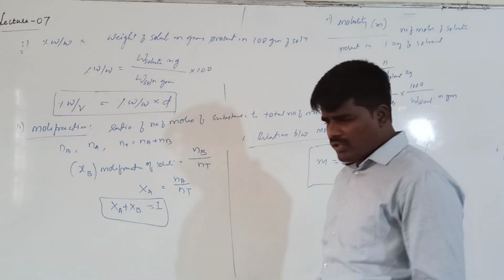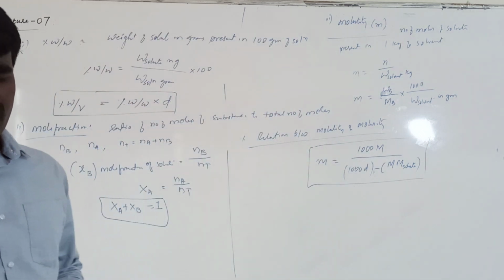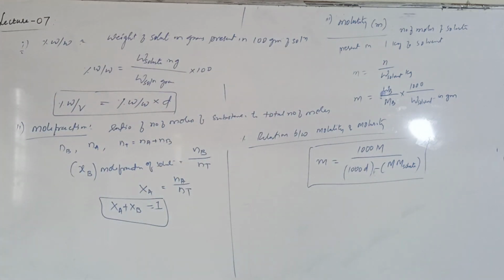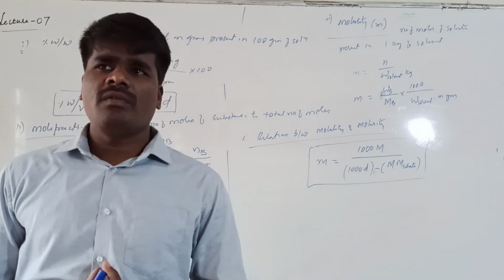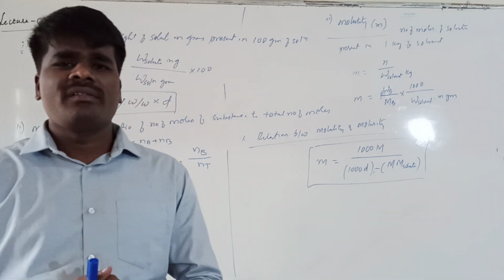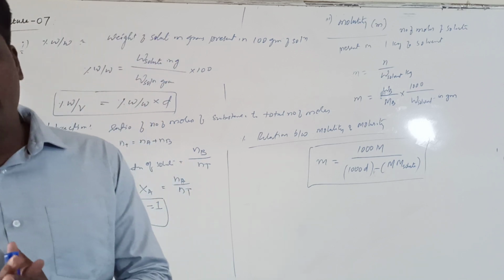So these are some general formulas that we use in the calculations of concentration of solution. This completes the synopsis part of the first chapter, and from the next class onwards we will see the objective questions of different levels of chapter 1. That's all for today. Thank you.